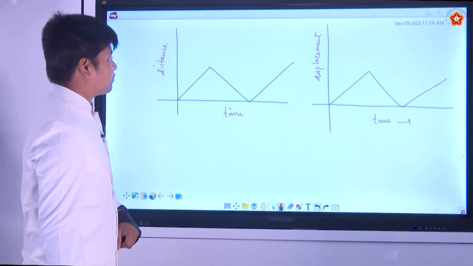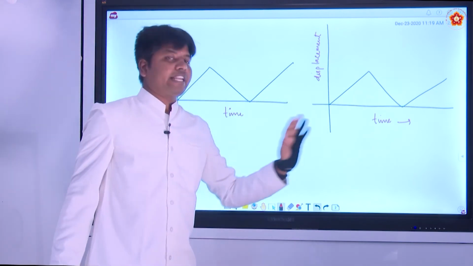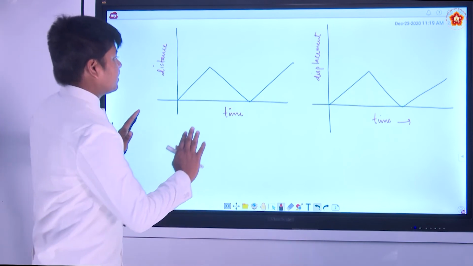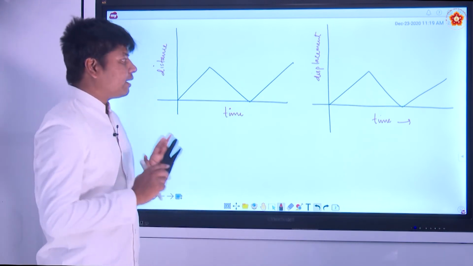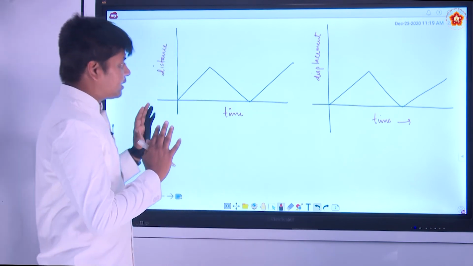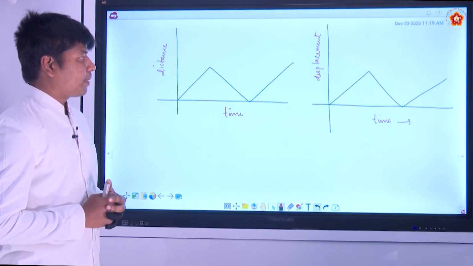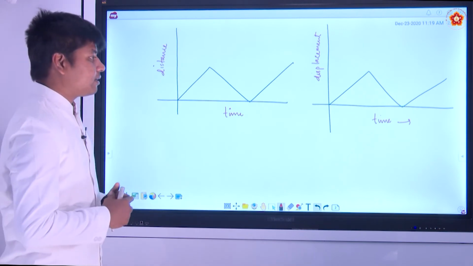Now let us go to the next problem. These are two graphs, one is a distance time graph, one is a displacement time graph. Which of the graphs is not possible? By looking at this, which of the graphs is not possible? Pause the video, look at this graph and come up with the answer. I guess you have already got the answer.